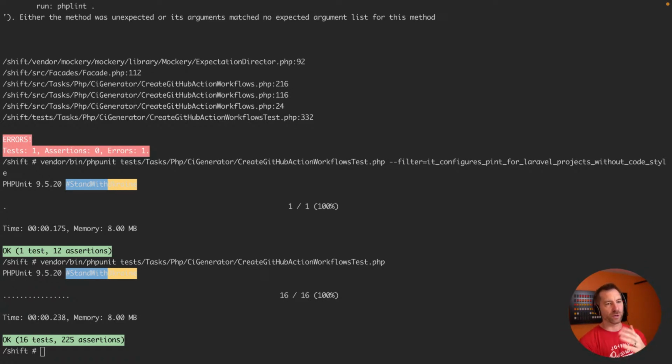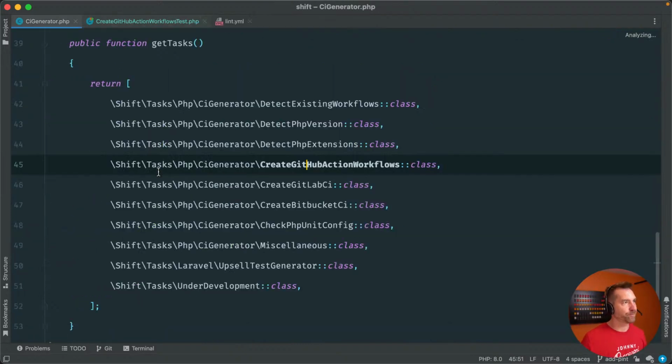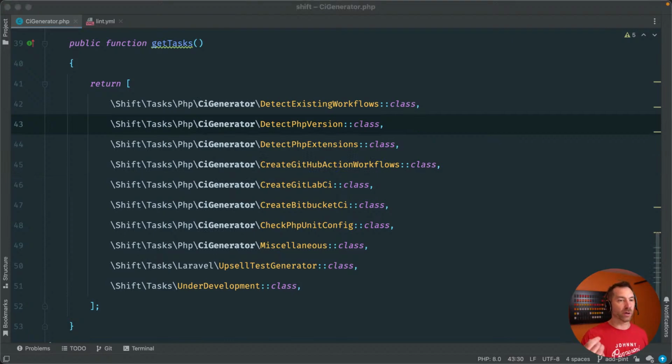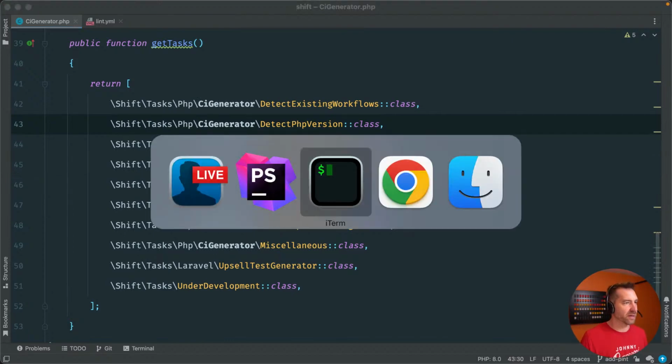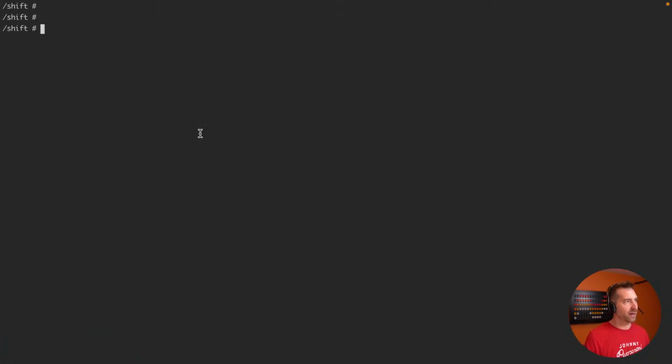Some of these other workflows just to see, but they pretty much look exactly the same. So that's something I'm going to add, but I don't know if there's much value in looking at that on stream. But I think we're all passing, and we've accomplished the goal of respecting if a Pint configuration exists, but also adding one if you're a Laravel project, just because again it's kind of in the defaults now, and I think that's fun to add.